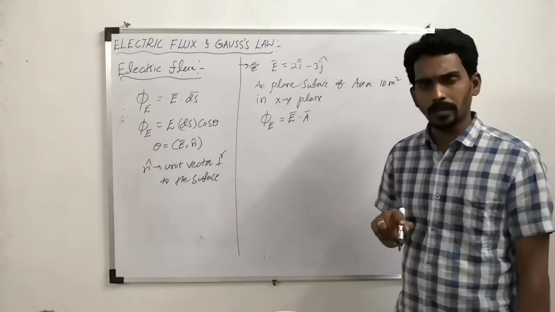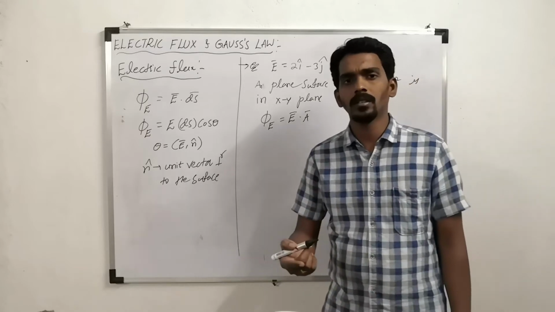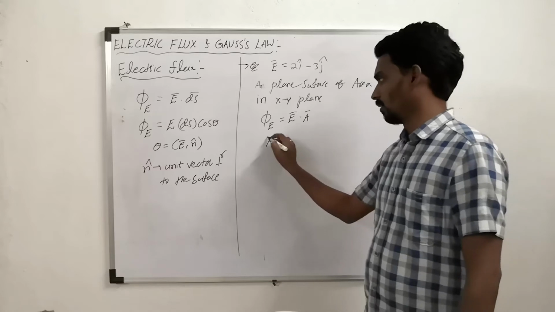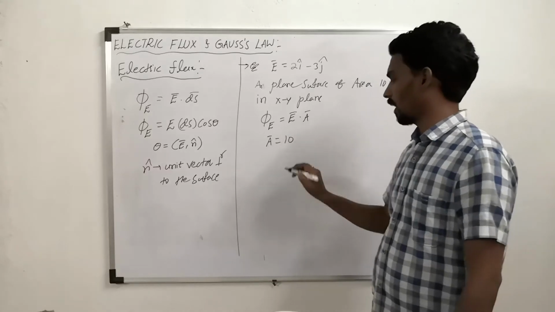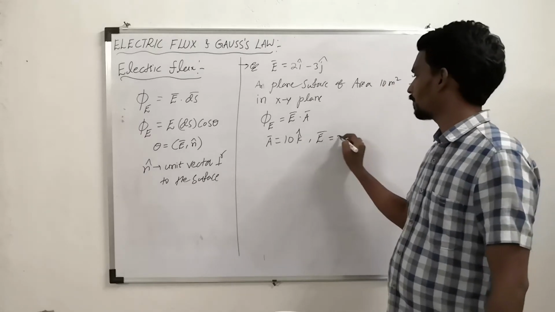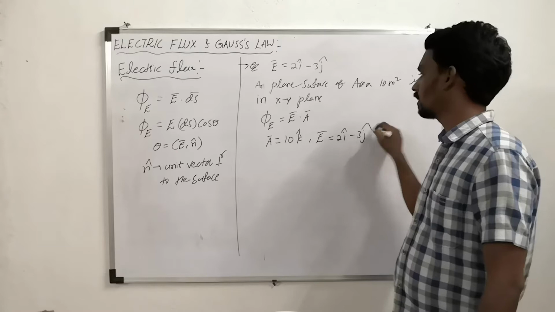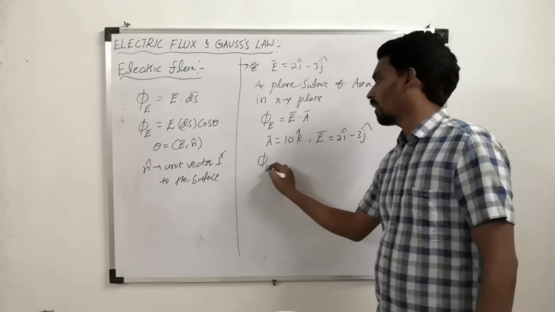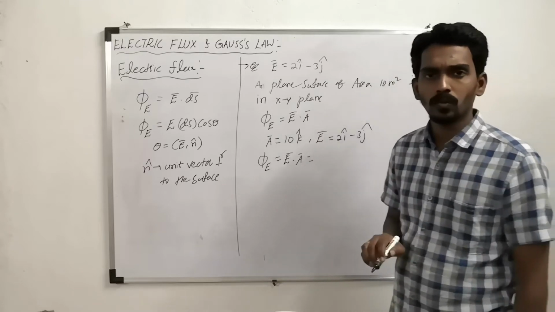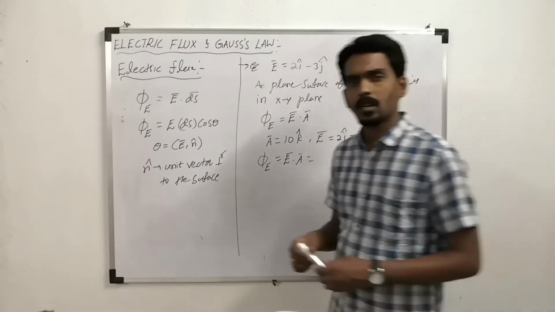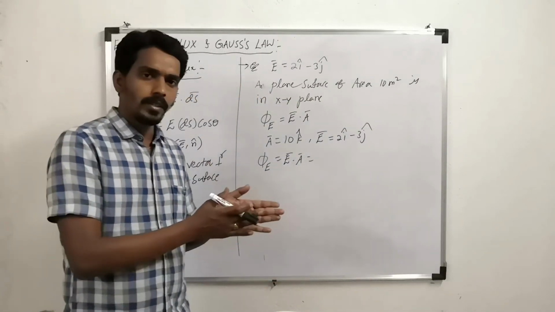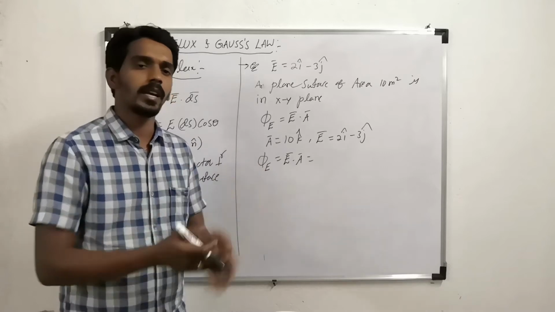Here it is in the xy plane. Perpendicular to the xy plane means what? Z direction, nothing but k cap. Therefore A bar magnitude is 10 and direction is along k cap. E bar is 2i cap minus 3j cap. Then flux is E bar dot A bar. How to find the dot product? Dot product of two vectors is the sum of the products of i coefficient, j coefficient, k coefficient.